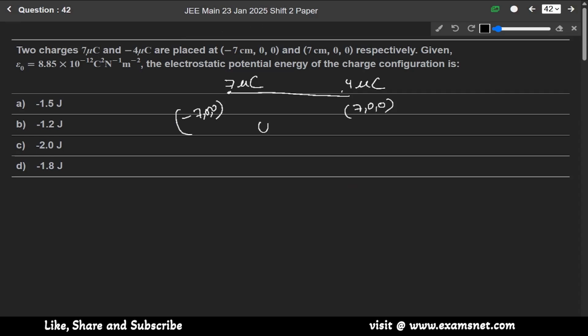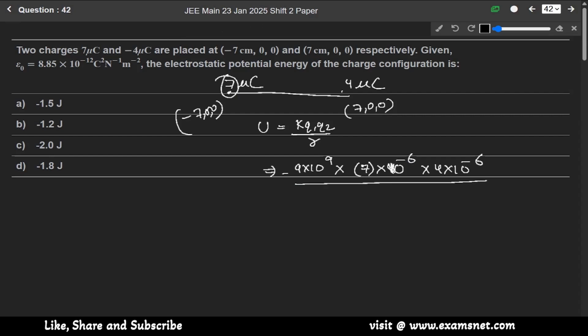We know that the electrostatic potential energy U is equal to K Q1 Q2 over R, and K is 9 into 10 to the power 9, into Q1, which is 7 into 10 to the power minus 6 since it is 7 microcoulomb, and into 4 into 10 to the power minus 6, over R, the distance between them. This is 7, this is 7. The distance between them will be 14 into 10 to the power minus 2 in meters.